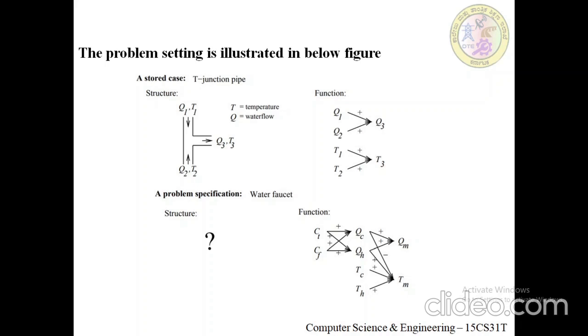If no exact match occurs, CADET may find cases that match various subgraphs of the desired functional specification. For example, the T-junction function matches a subgraph of the water faucet function graph. So CADET searches for subgraph isomorphisms between the two function graphs, so that parts of a case can be found to match parts of the design specification.